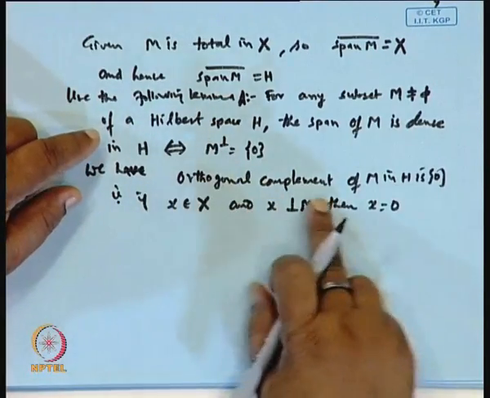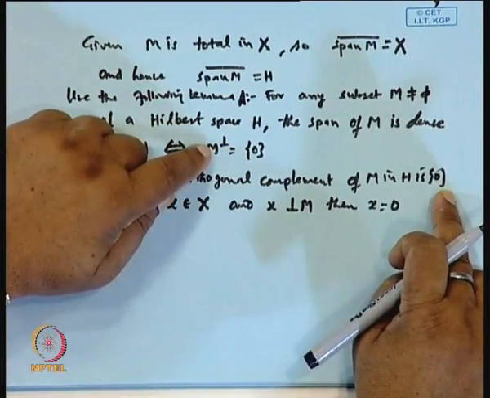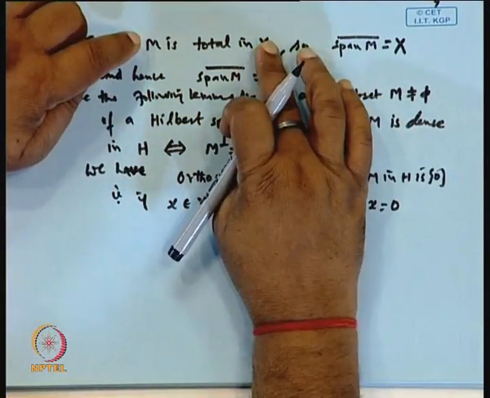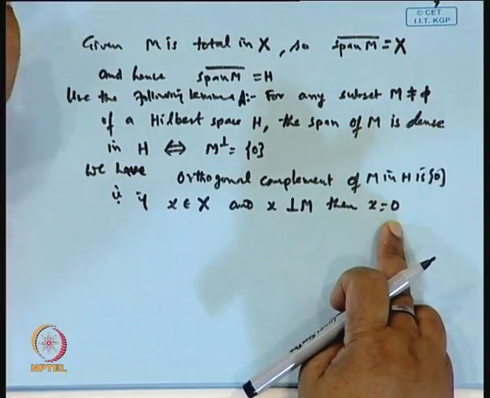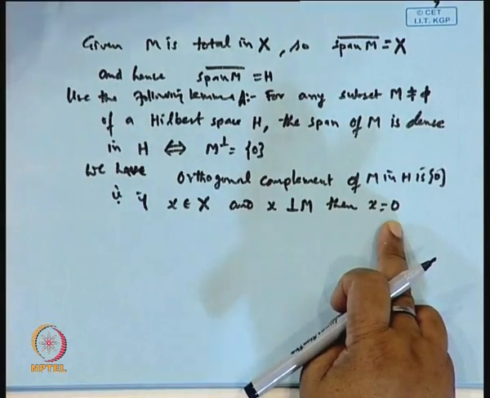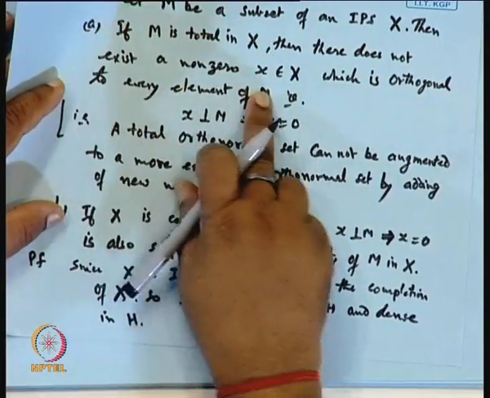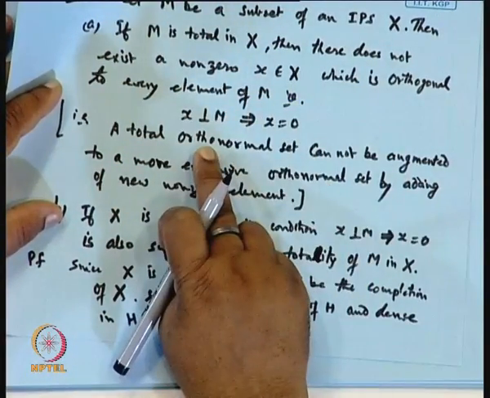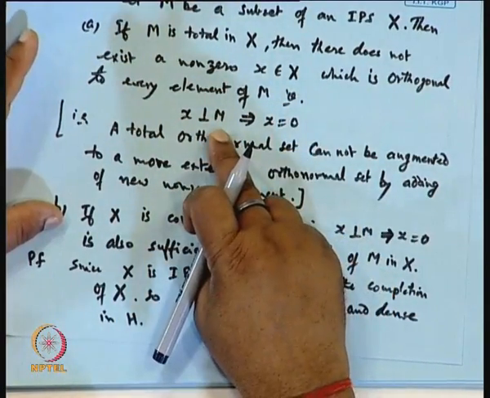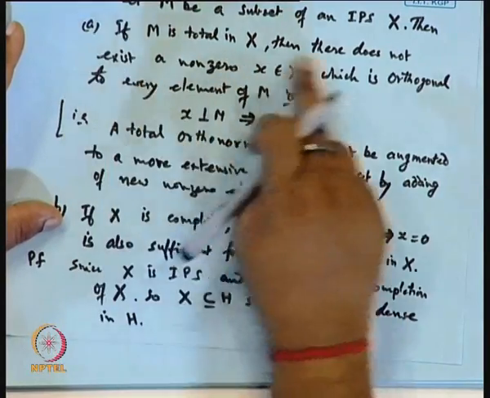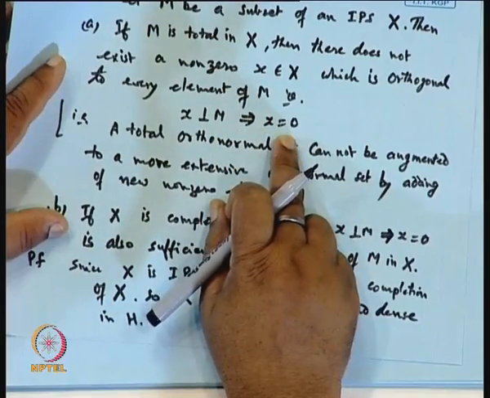Because of this, any orthogonal complement of H is the singleton {0}, it means M perpendicular is {0}. So, if x belongs to X and x is perpendicular to M, then according to this x must be 0. So, what we started is, we have started with this, that M is total in this, then there does not exist a non-zero x which is orthogonal to M, which is orthogonal to every element of M. That is, if there exists an x which is orthogonal to M, then x must be 0.